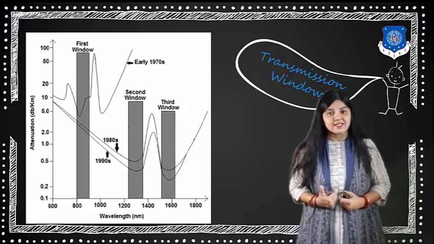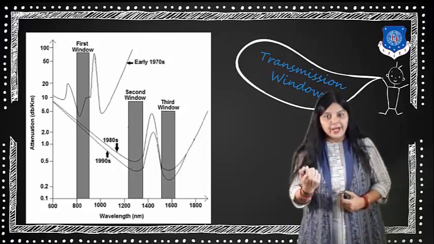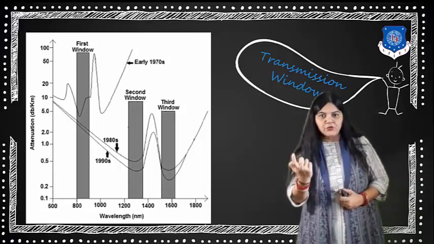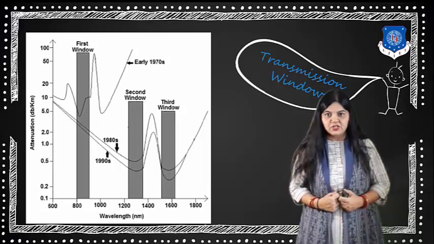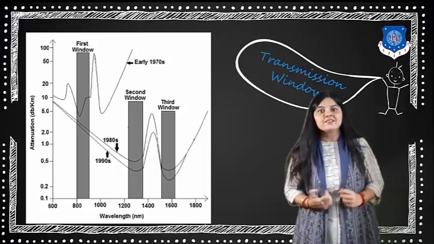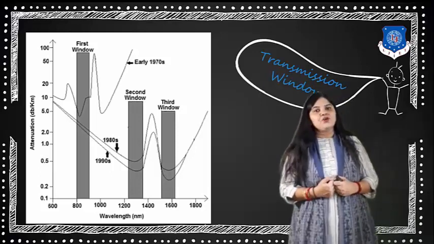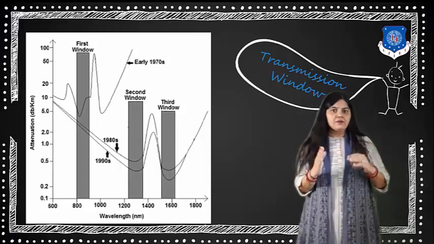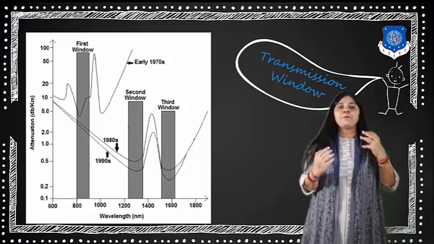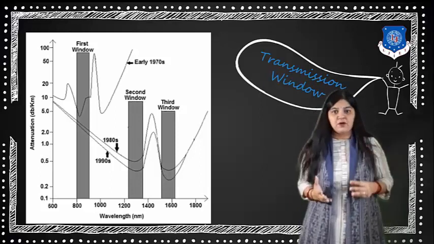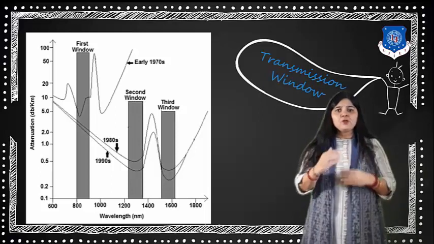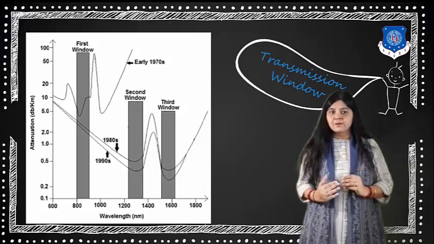So the first window has higher attenuation, the second window has lesser attenuation compared to the first, and the third window provides even lesser attenuation. When fibers were first manufactured, the loss was at its maximum, but day by day, gradually, the amount of loss decreased.